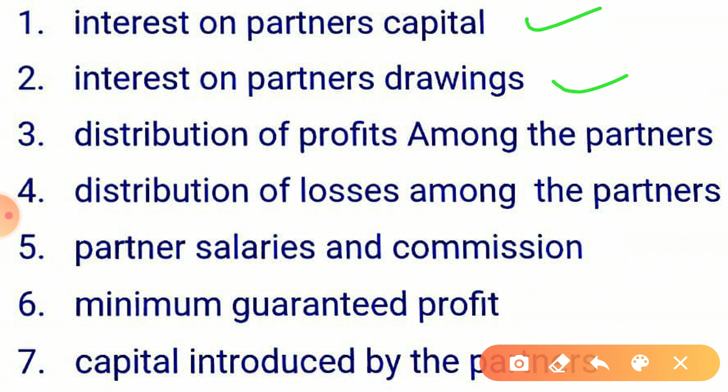Now we will move on to distribution of profit among the partners. So when profit is distributed, what will be the journal entry? P&L appropriation account will be debited and partners capital account will be credited. So the journal entry is P&L appropriation account debit to A's capital account, to B's capital account. Is this point clear? Because profit will increase the capital of the partners. I hope this is clear to you.